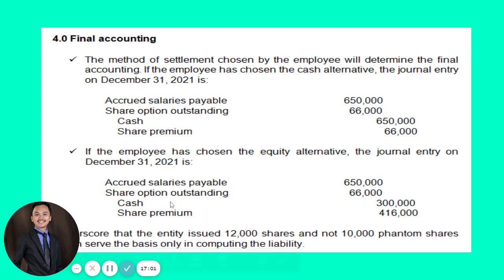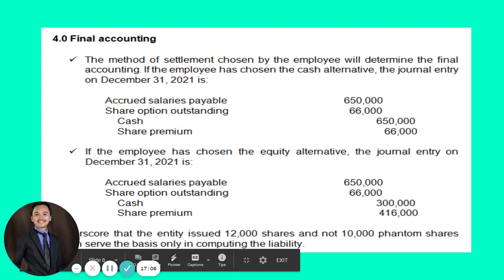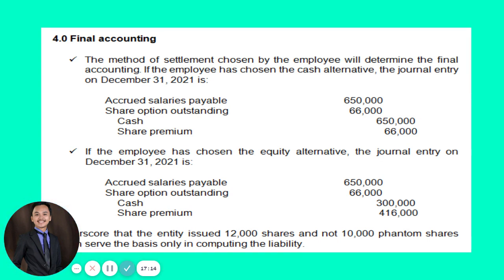What will be used in equity settled is your 12,000. The entire 12,000 shares for share alternative, not the 10,000 phantom shares.